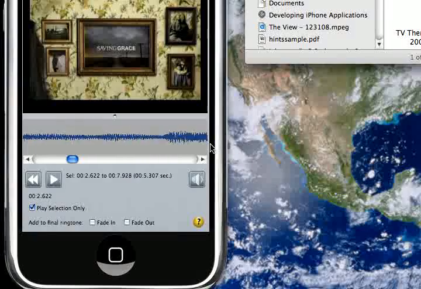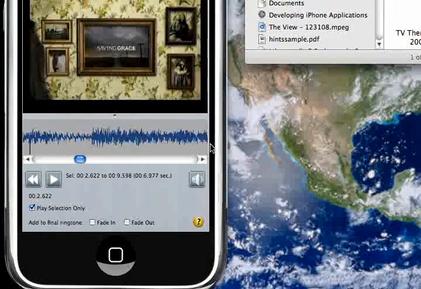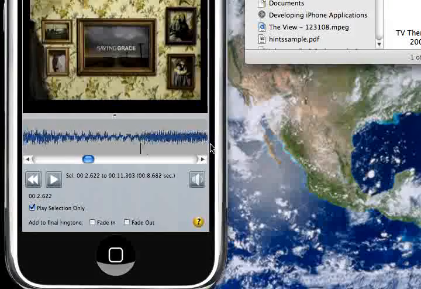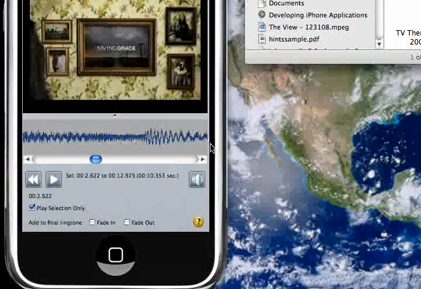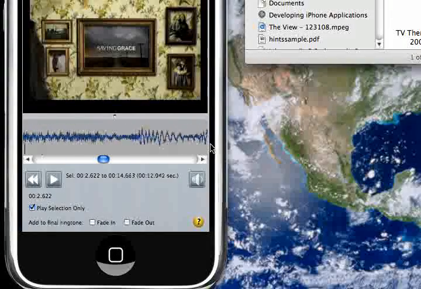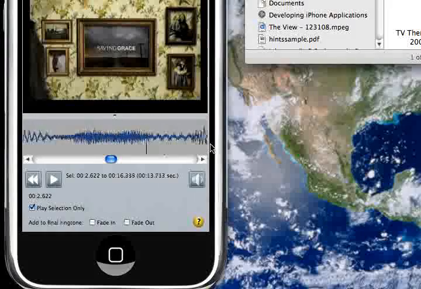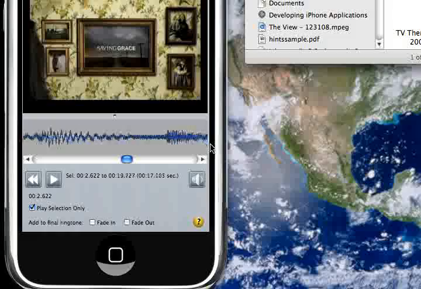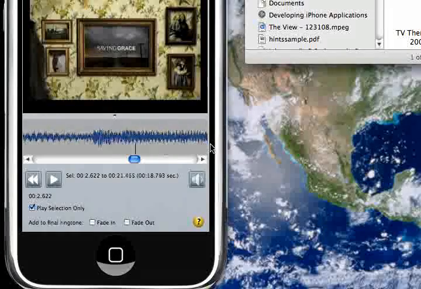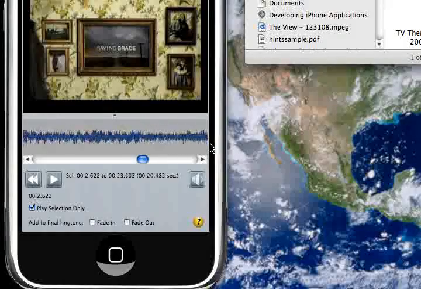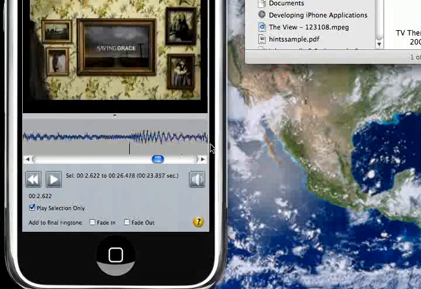And then in version 1.0, I believe it was 30 seconds or less. Version 2.0, firmware version 2.0, it increased it up to 40 seconds. Now, I've had really good success with anything below 39 seconds.